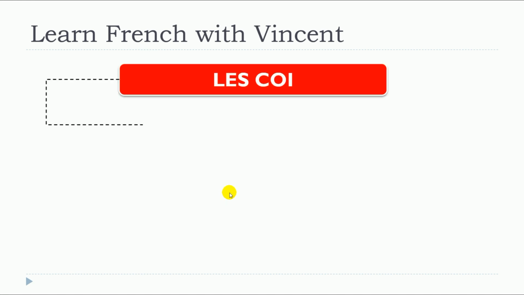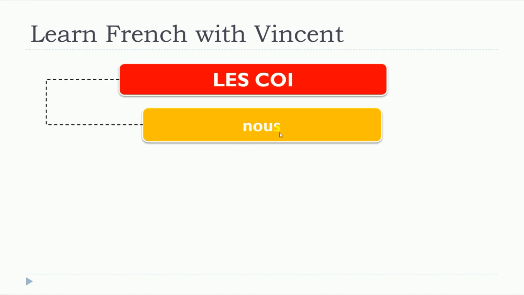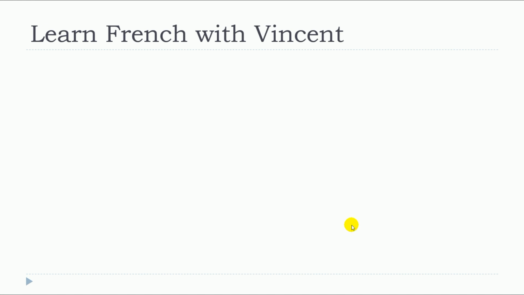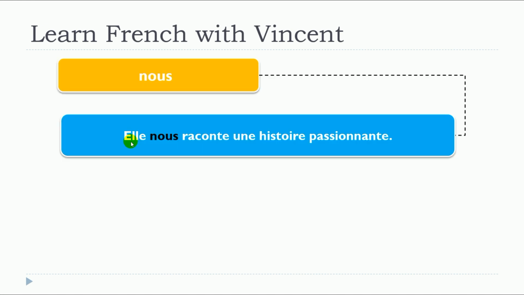So this lesson is about nous. And the indirect object pronoun nous can be translated in various ways in English, such as to us, for us, or simply us. So we will see some examples with nous.